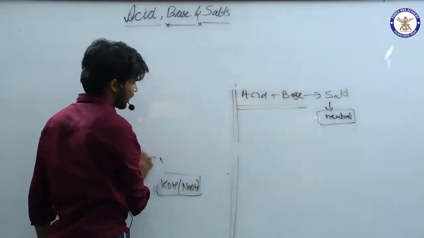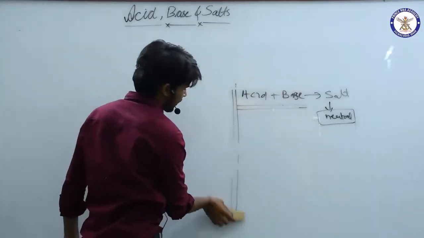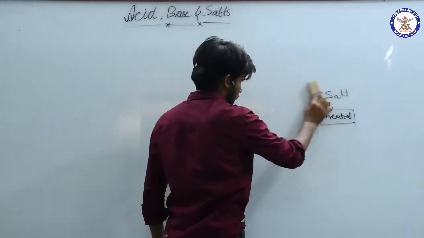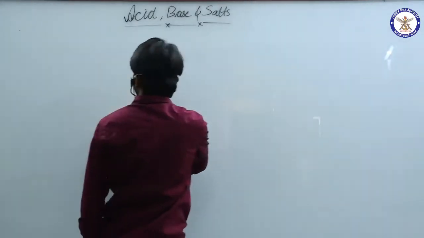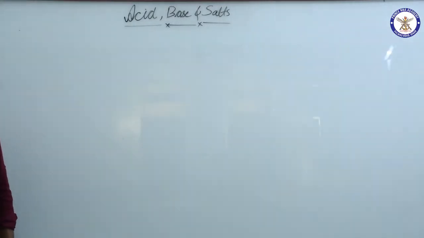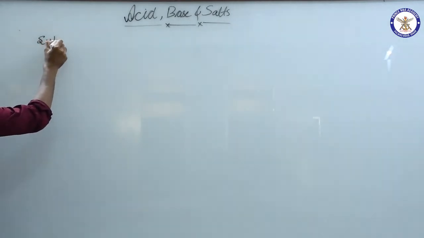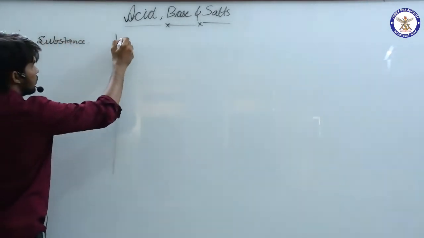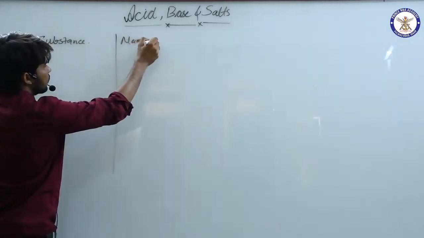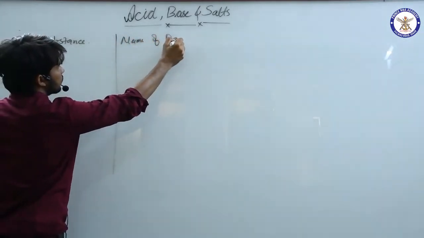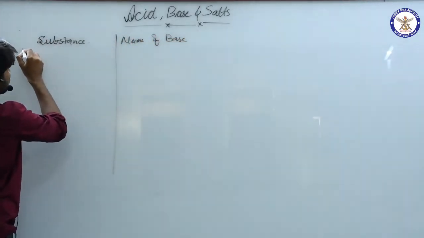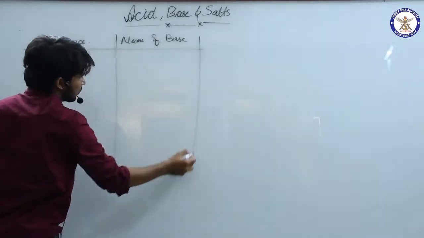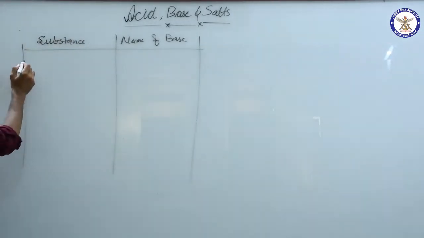So we are again making a table in which we will write the substance of our day-to-day life, and name of base.